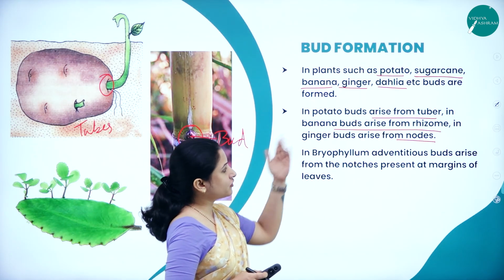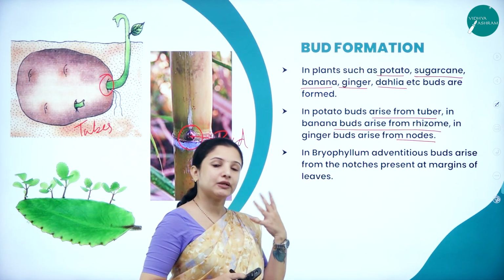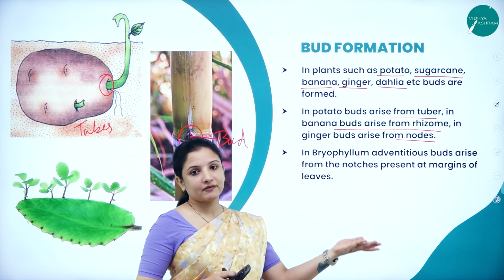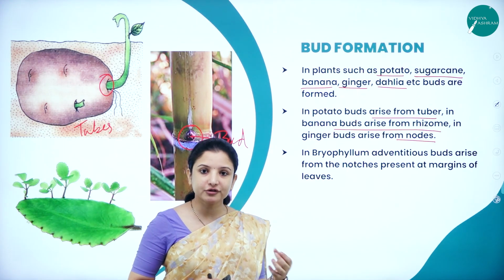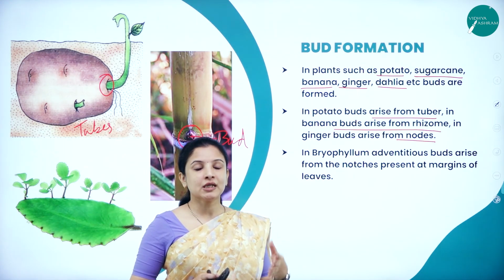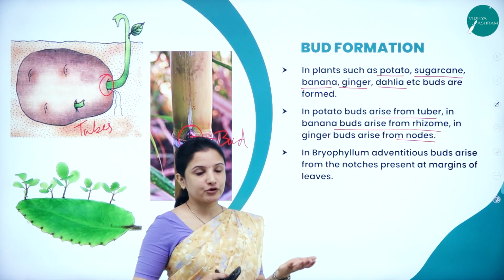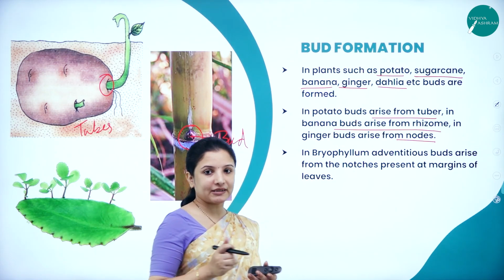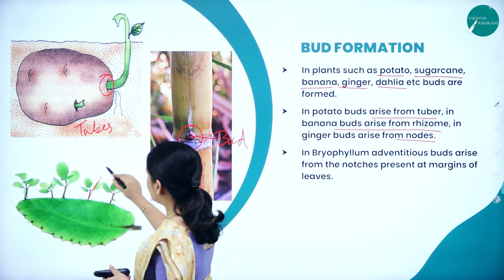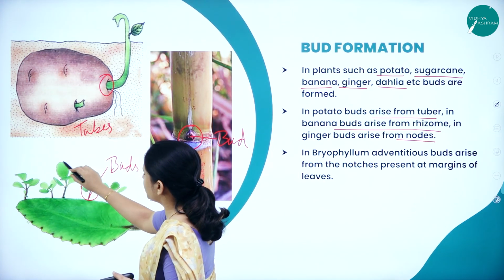Likewise, in the case of banana, the vegetative propagule is the rhizome. The rhizome develops buds and those buds develop into new plantlets. Similarly, in ginger also, the rhizome is the vegetative propagule. These vegetative propagules produce buds and these buds develop into new plantlets. In bryophyllum also, adventitious buds are formed. So these are the buds that are formed in bryophyllum. Can you see here? And they develop into new plantlets.